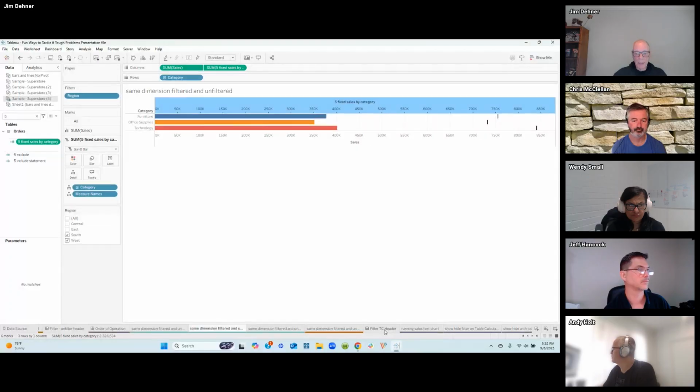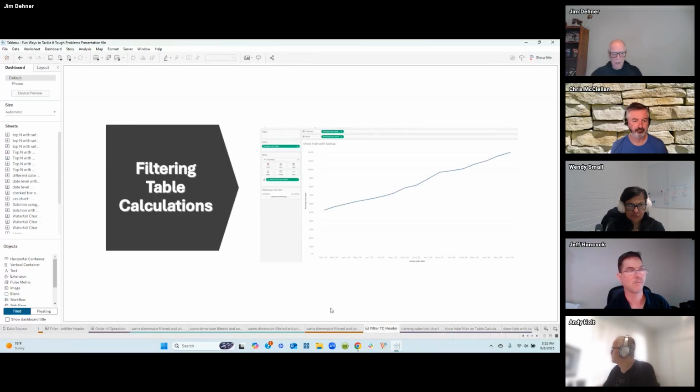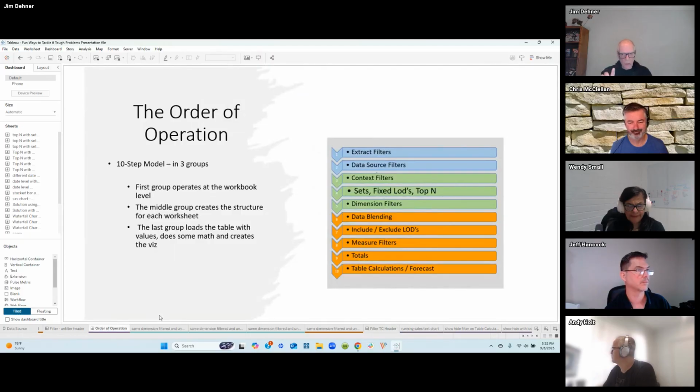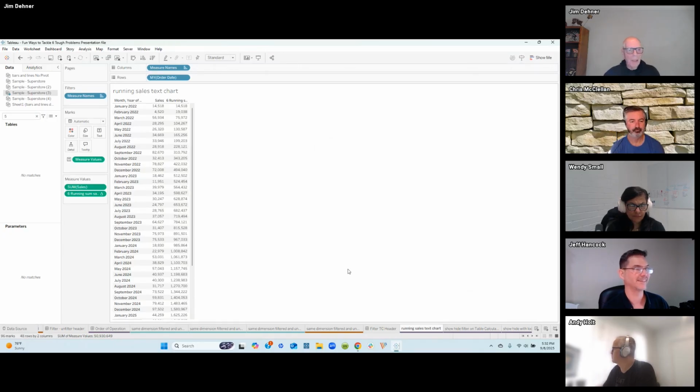Now, one last example, and I want to talk about filtering table calculations. This gets back to the order of operations again. Table calculations are calculated in step 10 of the order of operations, and that's after all the context filters, the dimension filters and the measure filters, and of course any workbook filters have been applied. So you run into an issue where you say, I want to apply a filter to a table calculation, but if I apply the filter, it seems to affect the totals.